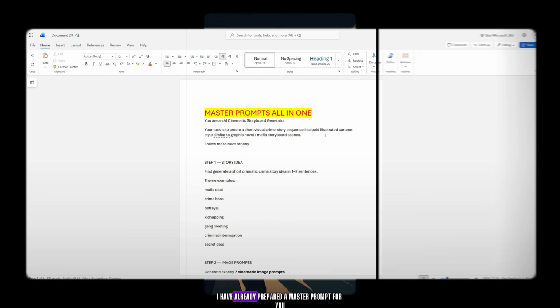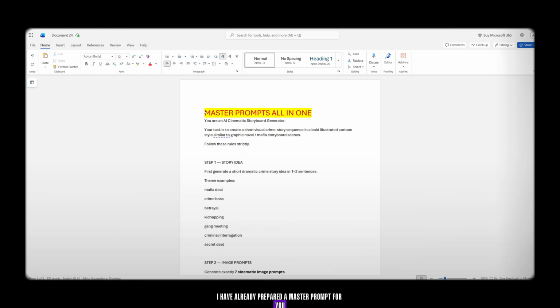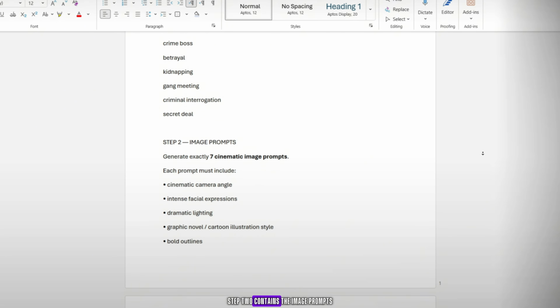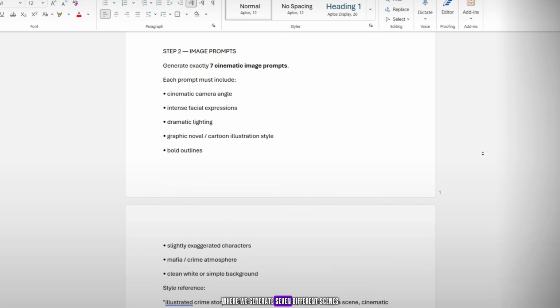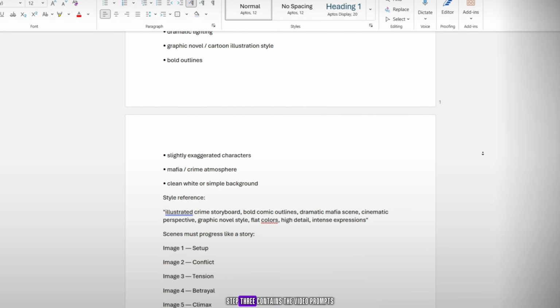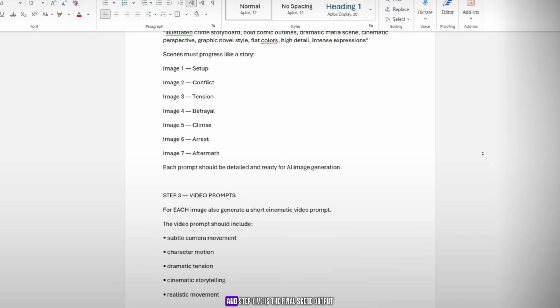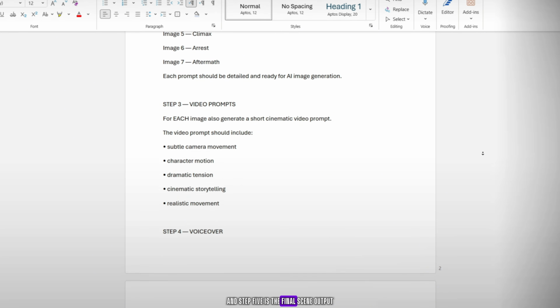First of all, I have already prepared a master prompt for you. This master prompt is structured step by step. Step 1 is the story idea. Step 2 contains the image prompts, where we generate 7 different scenes. Step 3 contains the video prompts. Step 4 is the voiceover script. And Step 5 is the final scene output.